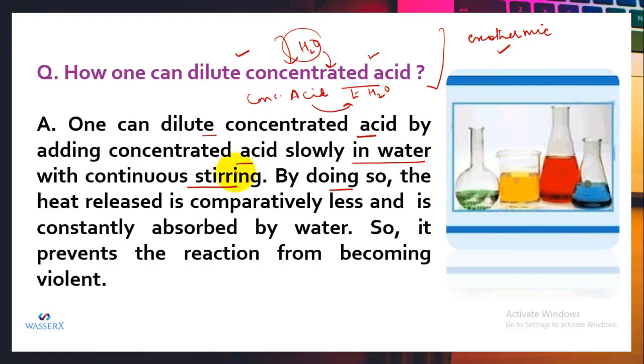So when we are continuously stirring, what happens? The heat release is comparatively less, because we are adding a small amount of acid to water, and then we are stirring it. When we stir it, that heat is constantly absorbed by water. So it prevents the reaction from becoming violent. So this is how you can dilute concentrated acid, by adding acid to water drop-wise with continuous stirring, not water to an acid. Otherwise it will lead to an explosion.